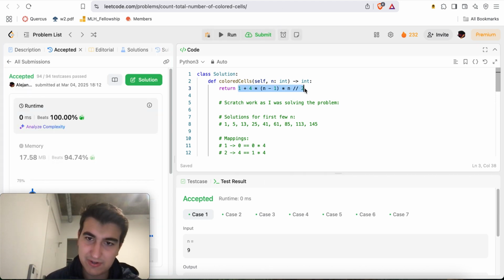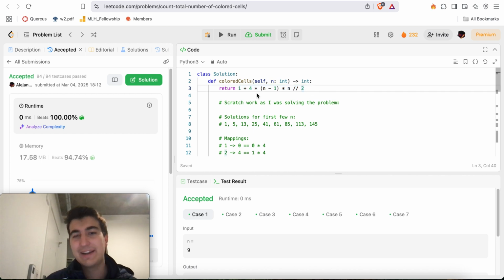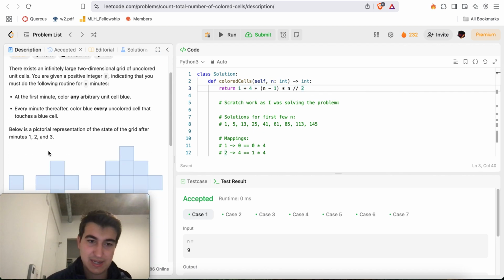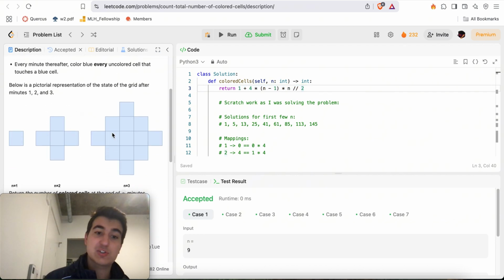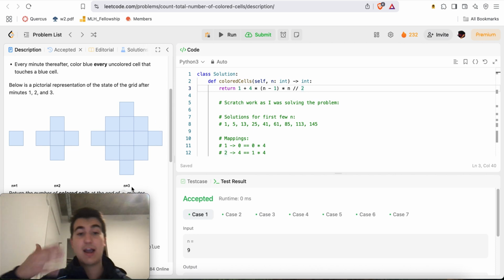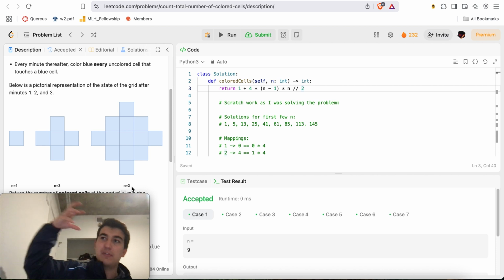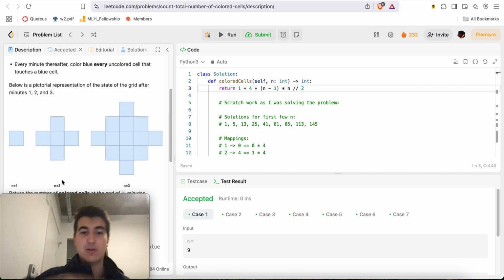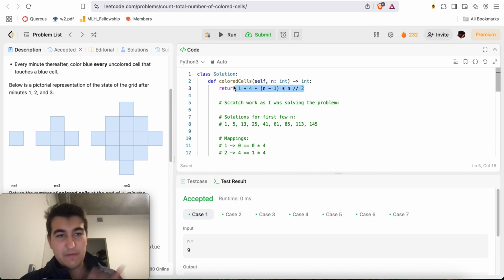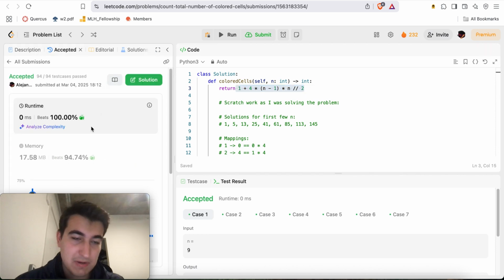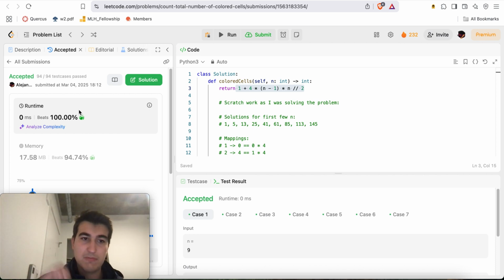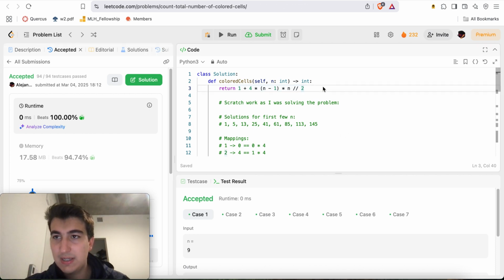But yeah, so now this isn't just black magic. Now you understand the full rationale, which is that we realize that at each step we add a certain amount of blocks. The amount of blocks that we add will be n minus 1 times 4 blocks on top of the previous amount of blocks for the previous n. So it's like a recursive formula, and then we just worked a lot to figure out how to turn that recursive formula into a mathematical formula, so that obviously we don't have to do much work. It'll just be O(1), and that's how we get that beautiful 0ms beats 100% solution. And yeah, hopefully that solution makes sense.